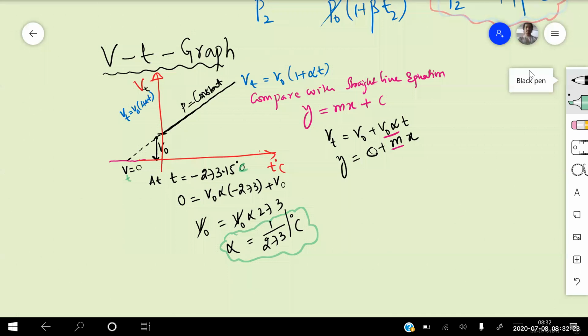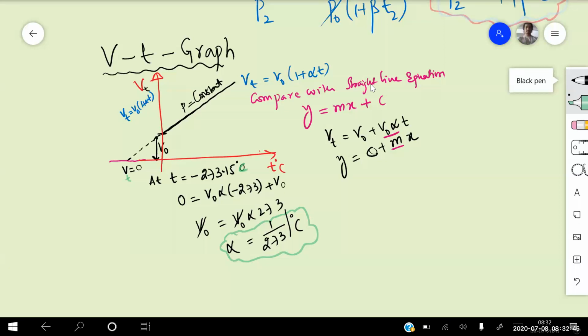Ankit, Dhanush, Ashita Reddy, no doubt in this graph? Is the graph clear for everyone? Should I tell? Yes, sir.